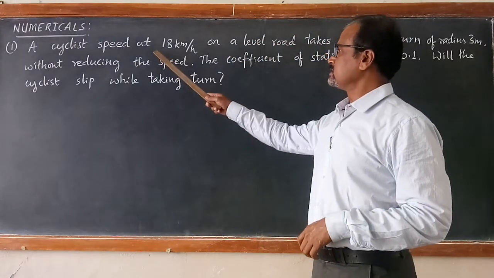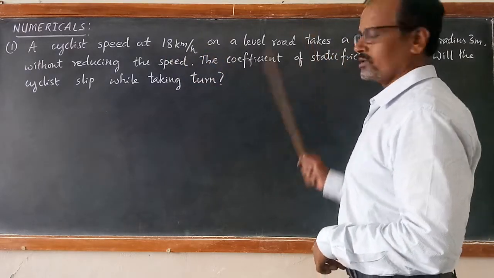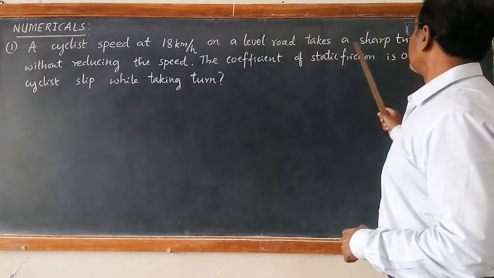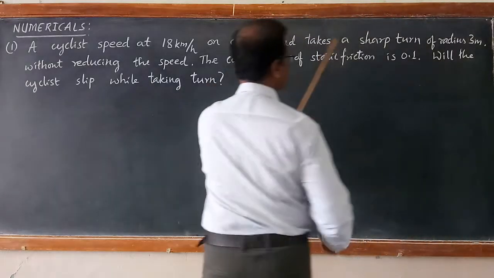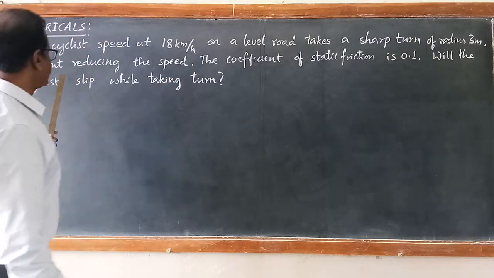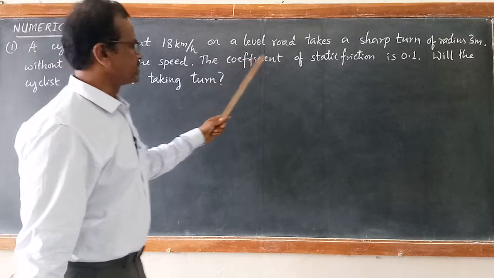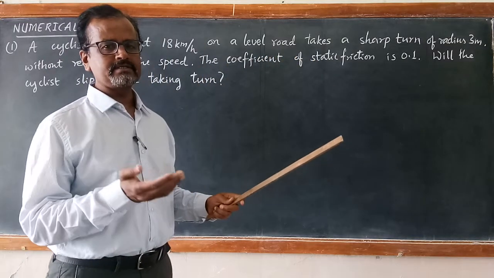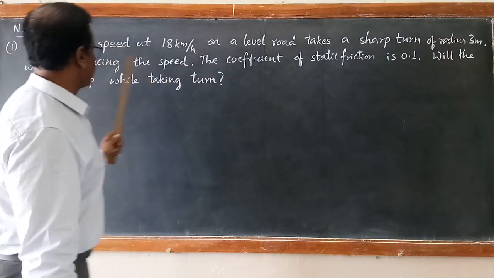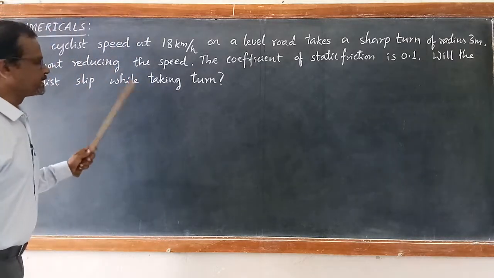A cyclist speeding at 18 km per hour on a level road takes a sharp turn of radius 3 meter without reducing the speed. The coefficient of static friction between the tire surface of the cycle and the road surface is 0.1. Will the cyclist take the turn safely or slip while taking the turn?